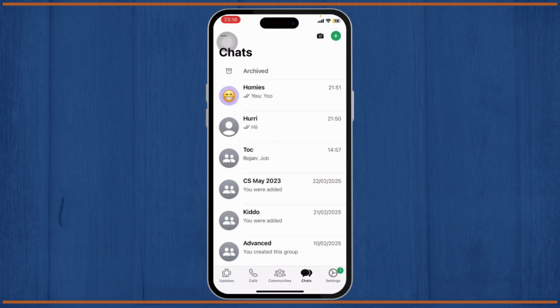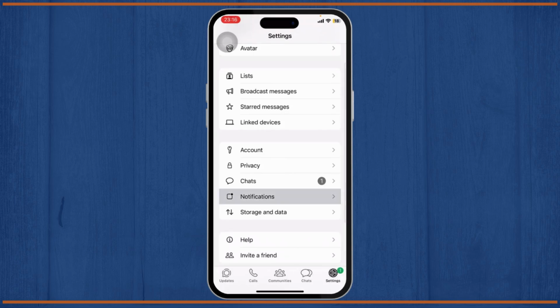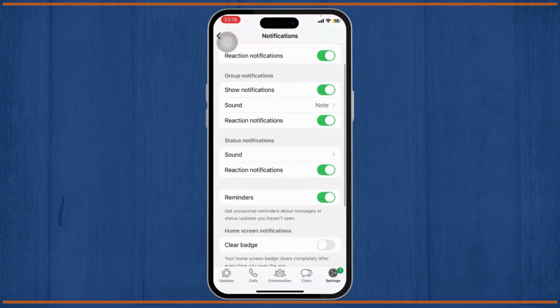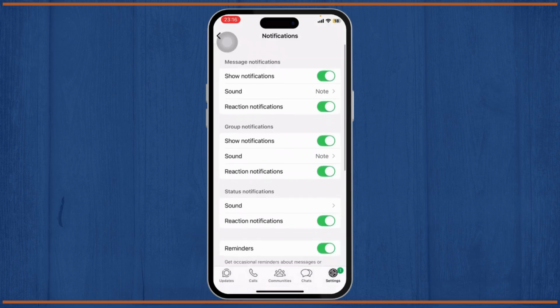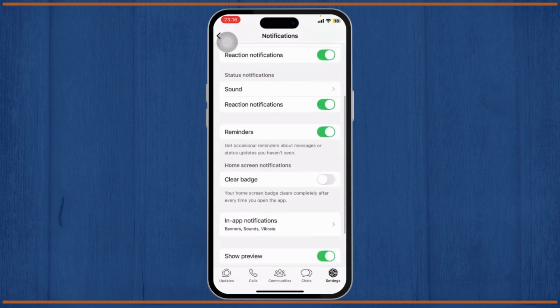So the first step is open up your WhatsApp and let's head over to our WhatsApp's settings. Now in our settings, if we head over to the notification center, there you should find our notifications. Now right there you should see message notification, group notification, and status notification. Now there you will not find any notification for calls. So yeah, there is no ringtone notification.